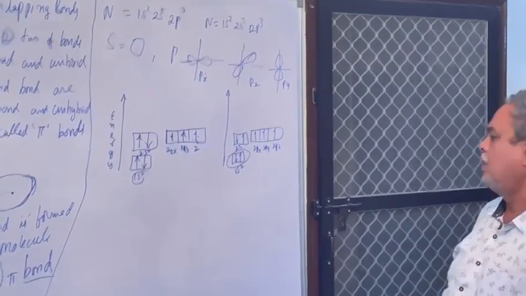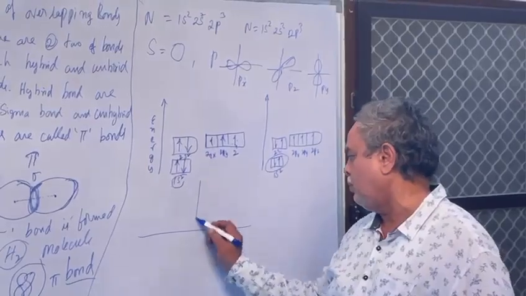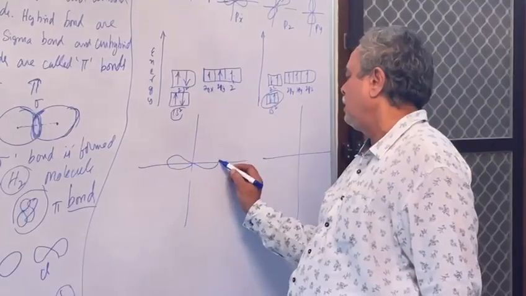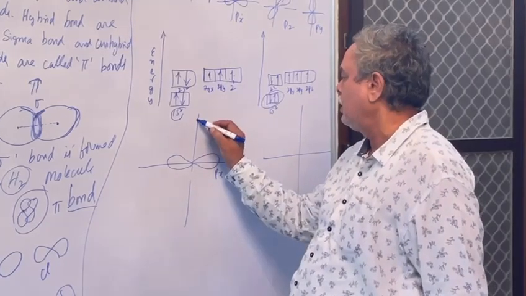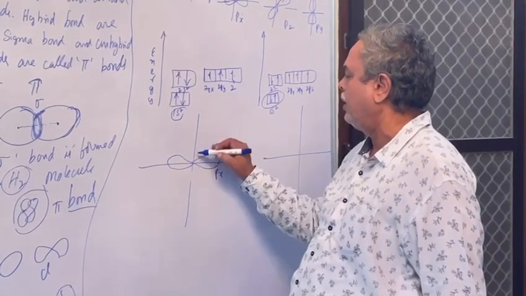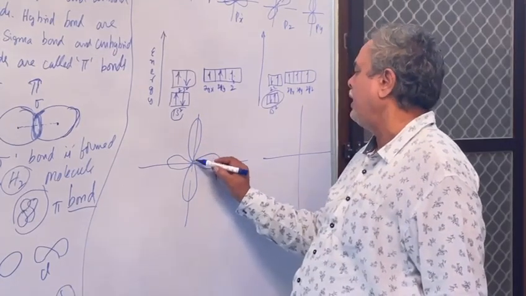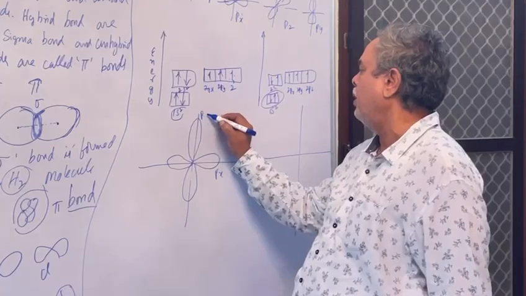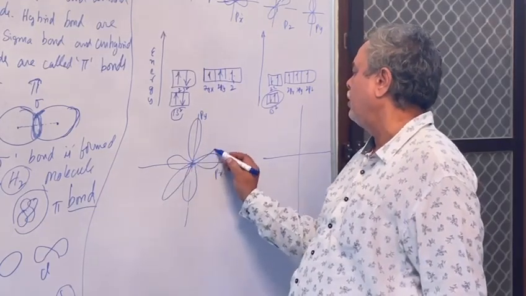How does it happen? This is the x-axis, p of x. This is the y-axis. P of x, p of y. This is p of z.